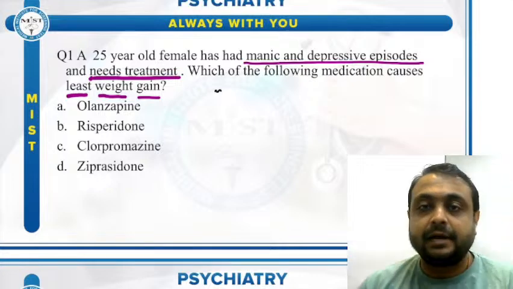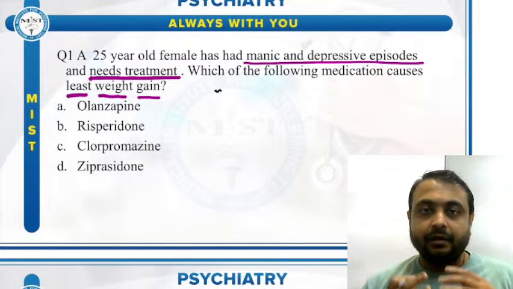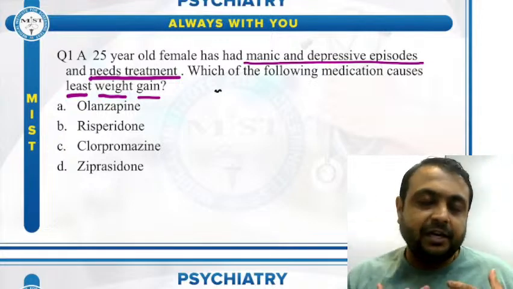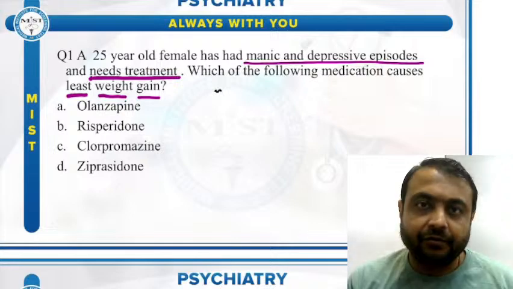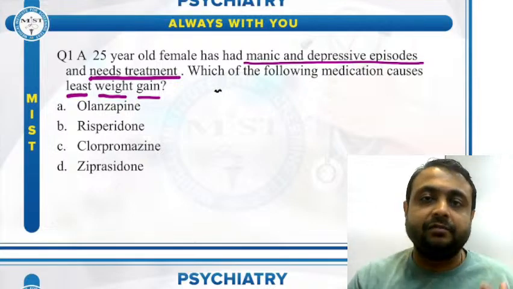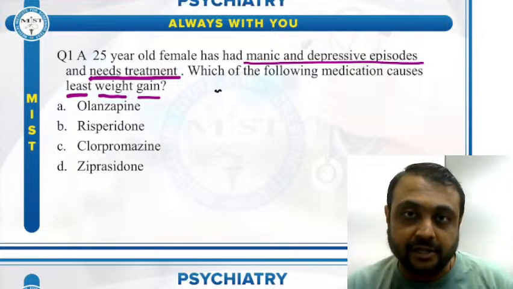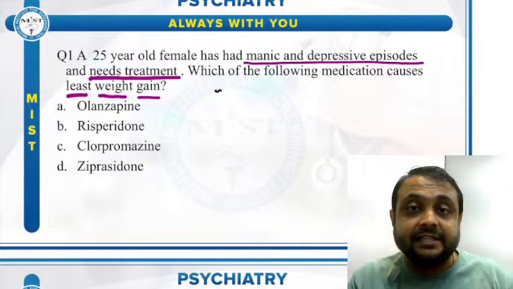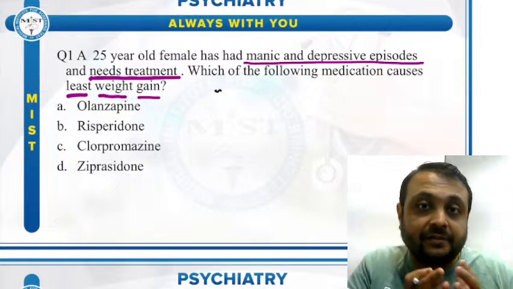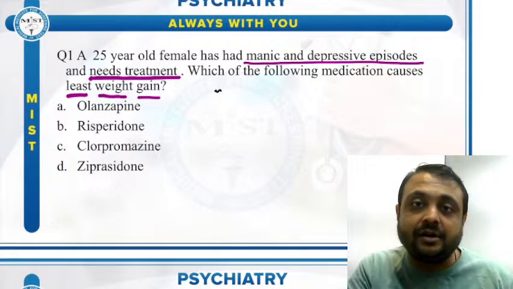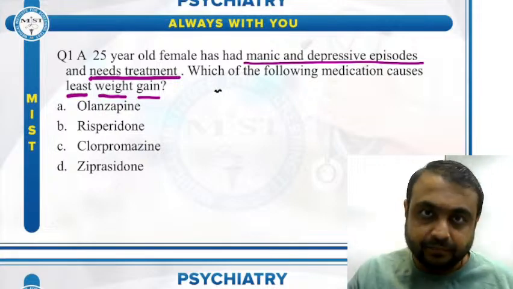If you remember, when a patient develops schizophrenia, we start antipsychotic medication, or if any patient develops bipolar affective disorder, then also the first drug of choice is antipsychotic medication. We use olanzapine followed by risperidone followed by lithium.